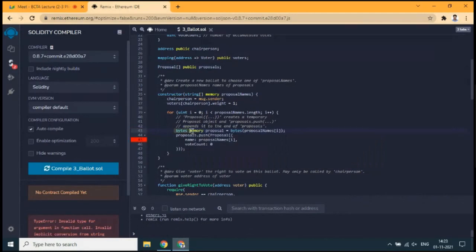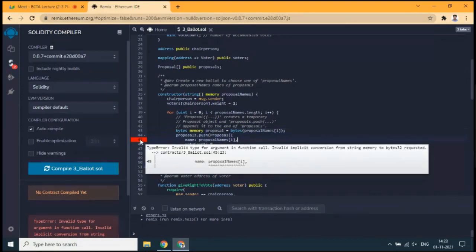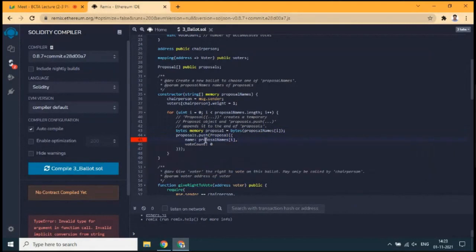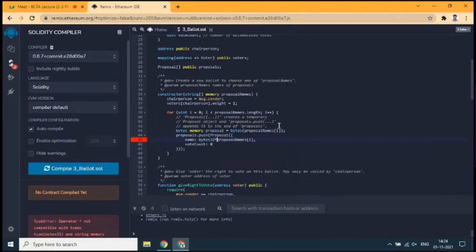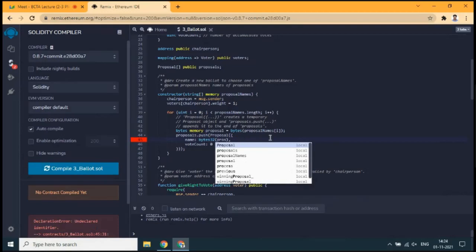Now this line doesn't have any error, but it shows that the input is invalid because there is no implicit conversion from bytes to bytes32. So bytes32 of proposal names of i. So this is going to be converted into bytes32, and bytes proposal is a variable of bytes type.